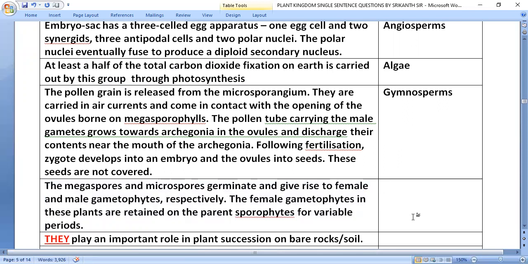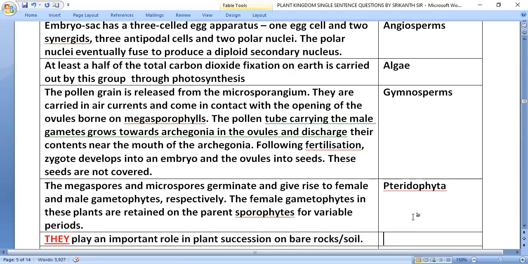Megaspores and microspores germinate and give rise to female and male gametophytes respectively. The female gametophyte in these plants is retained on the parent sporophytes for variable periods. Pteridophyta.